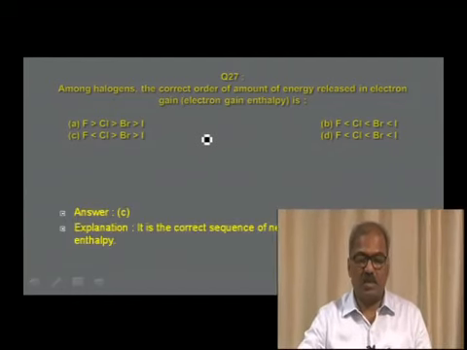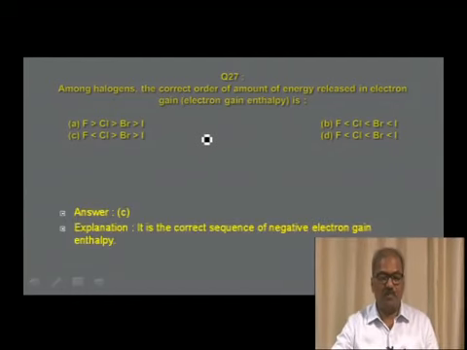The correct answer is option C, F < Cl > Br > I. Among the halogens, this is the correct order for electron gain enthalpy.